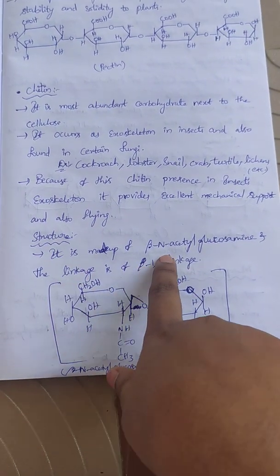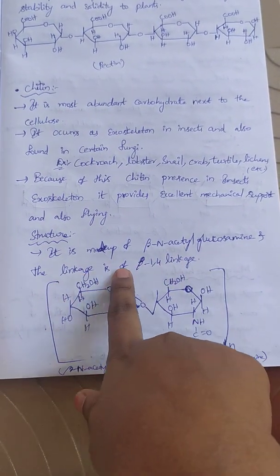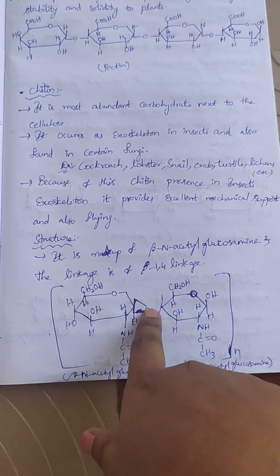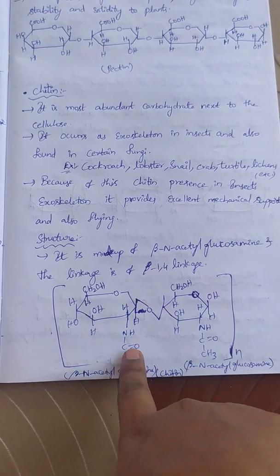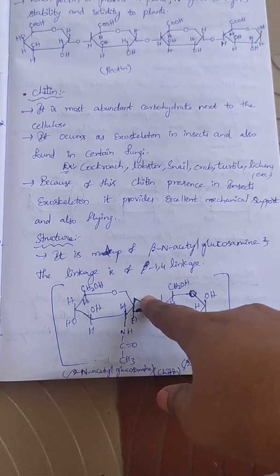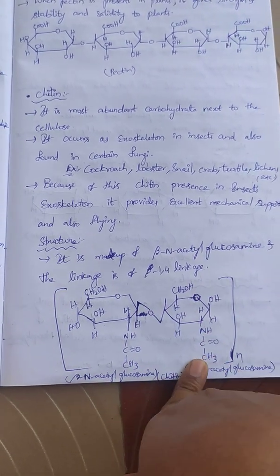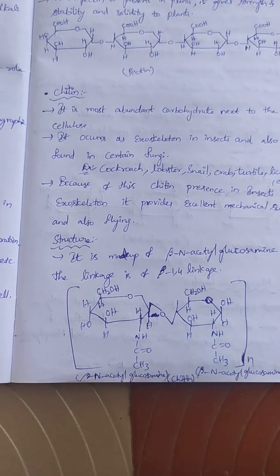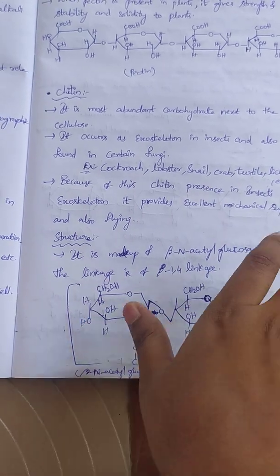Okay, structure. It is made up of beta N-acetyl glucosamine and the linkage is beta 1,4 linkage. There is 1,4 linkage and beta N-acetyl glucosamine structure. Okay, taken n times. This is the structure of chitin.